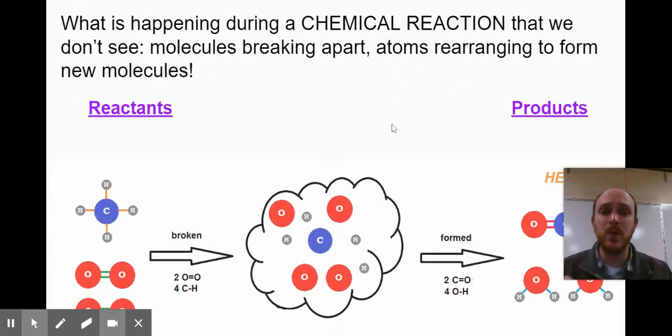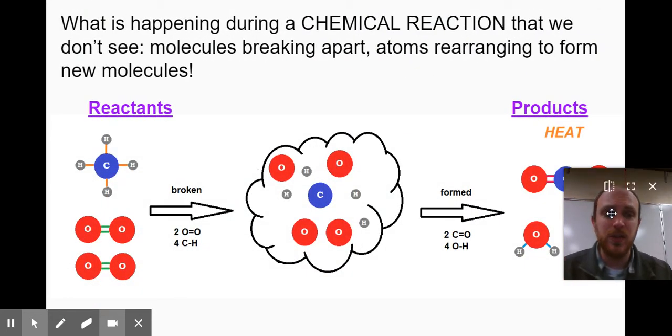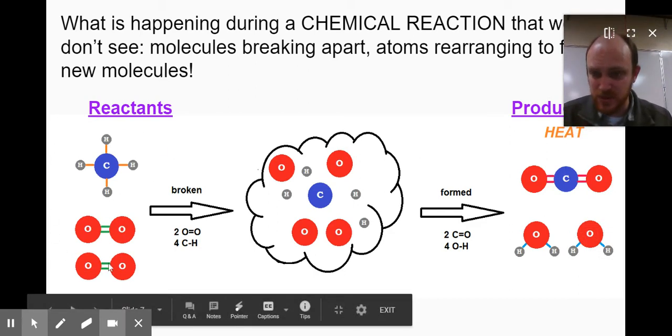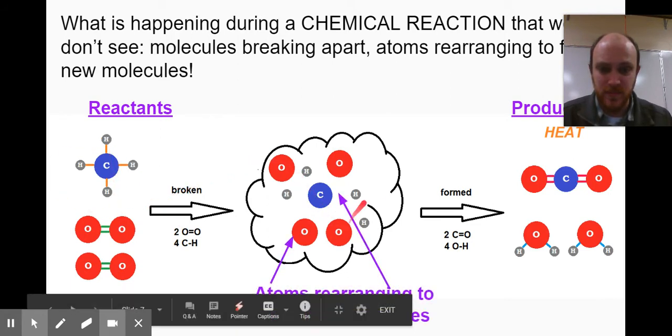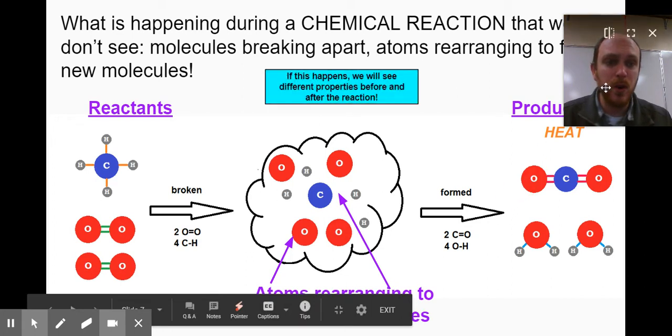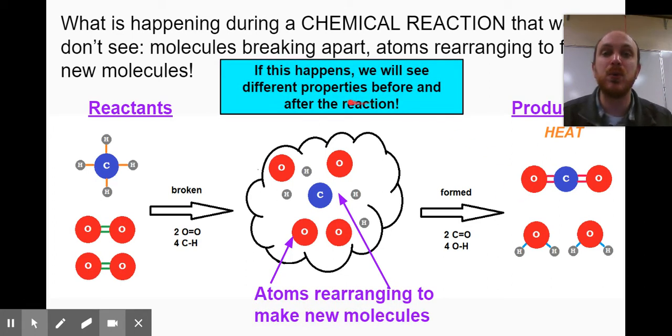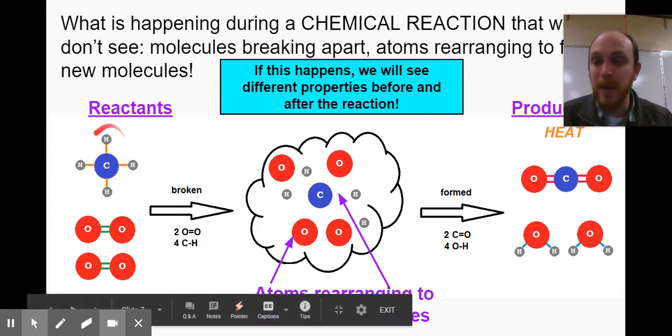Okay, so remember that during a chemical reaction, the stuff that we don't see is that molecules break apart. Here are these molecules in the reactants. These molecules, the atoms break apart. They rearrange and they form new molecules in the products. And when this happens, we should see different properties. Like oxygen and methane, these molecules over here, they don't act the same as carbon dioxide and water.